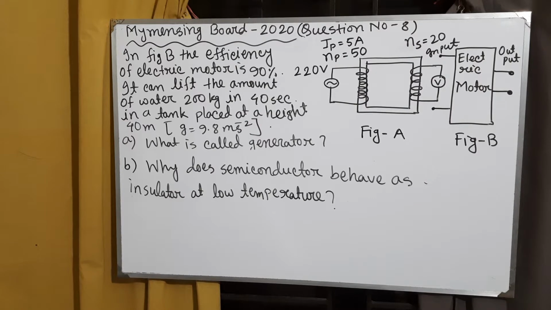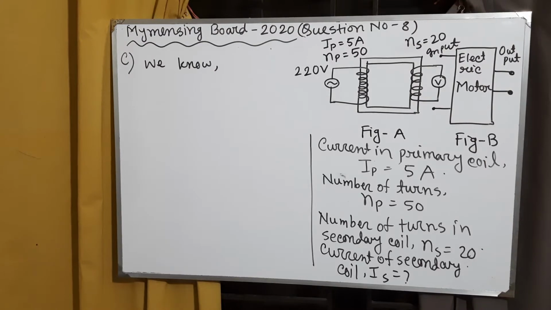So semiconductors stop conducting and behave as insulators. So at low temperature a semiconductor behaves as an insulator.